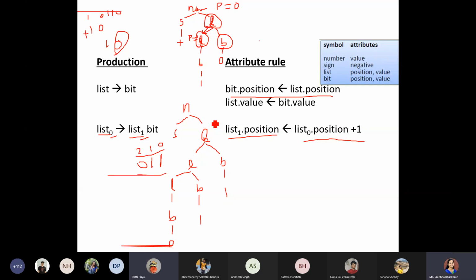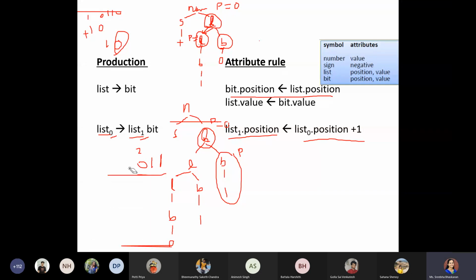So here the position would be, initially itself we are making the position 0, because this is how we are going to read the contents. From right to left we are expanding so that the position value also could be read properly. For that purpose only the grammar also has been written like this. Now for the bit, what would be the position value? Should we increment it in the next level? No, ma'am. It should be the same position, right? Whatever is our root node's position, that same position should be maintained for the bit also.